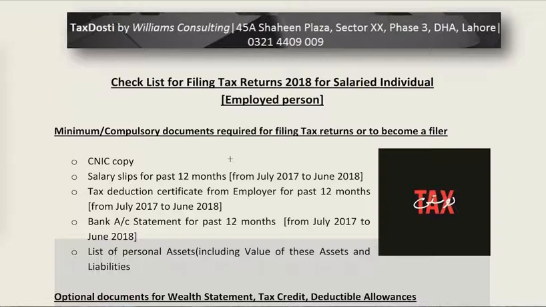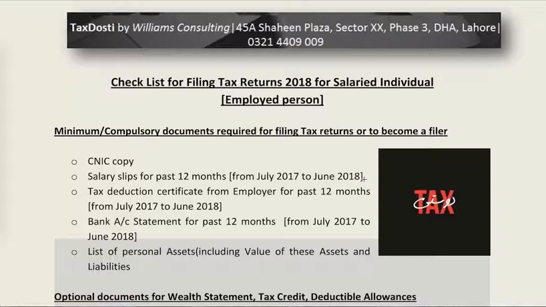So let's see what documents you have to give your consultant so that he can successfully file your tax return. The first is a CNIC copy, which is important because it has your address, your ID card number, and some other details that are required for initially registering you as well as filing your annual tax return. Then you have to provide your consultant with salary slips for the past 12 months, July 2017 to June 2018.